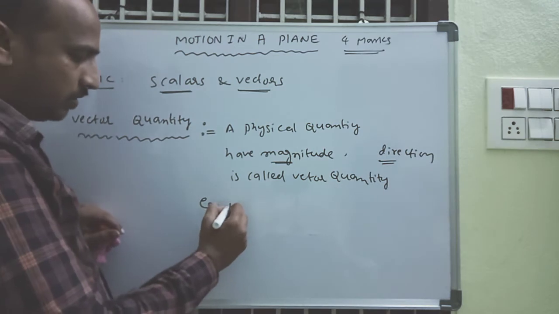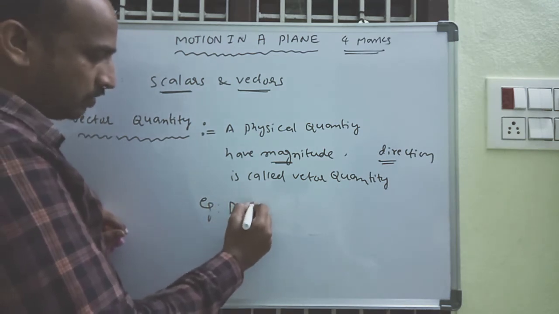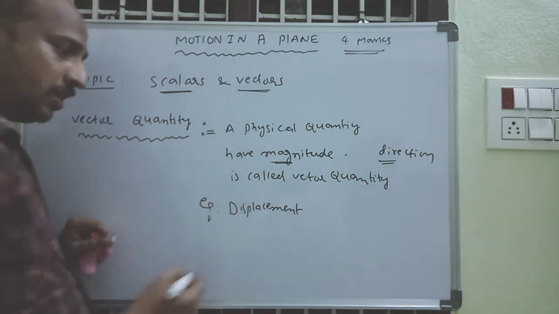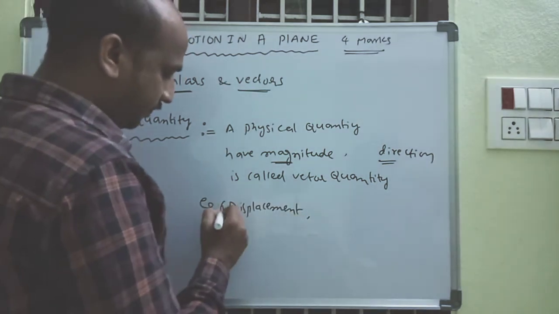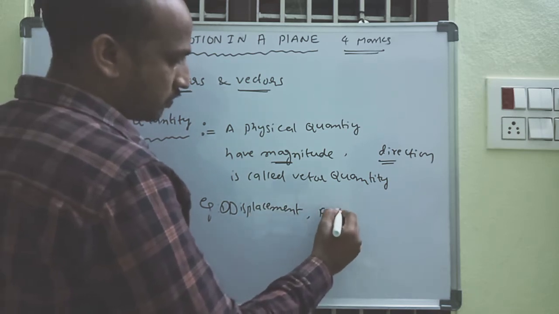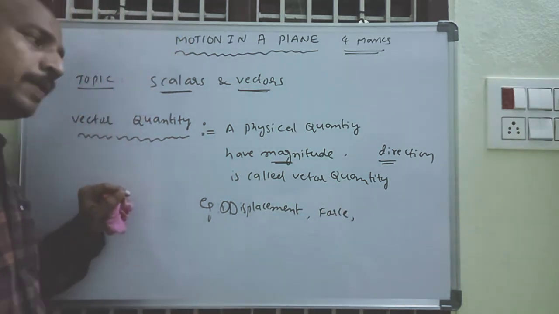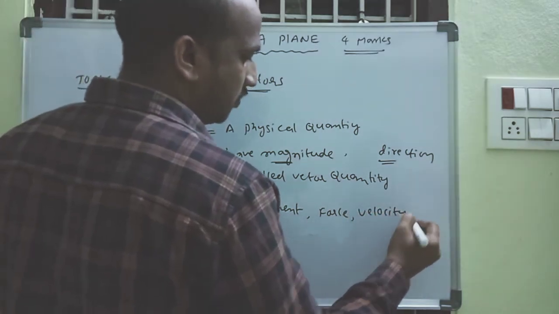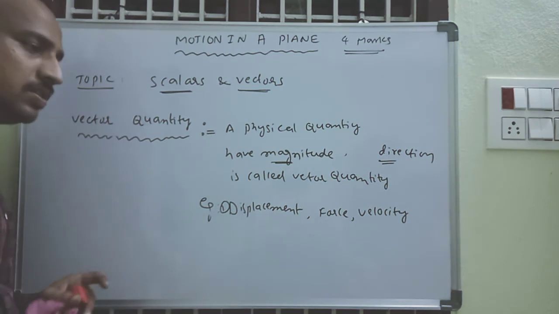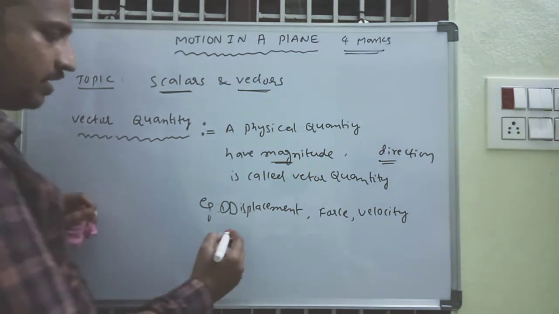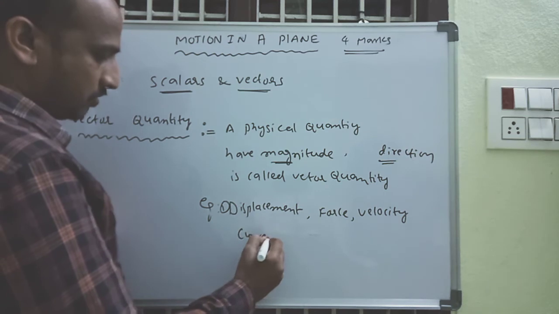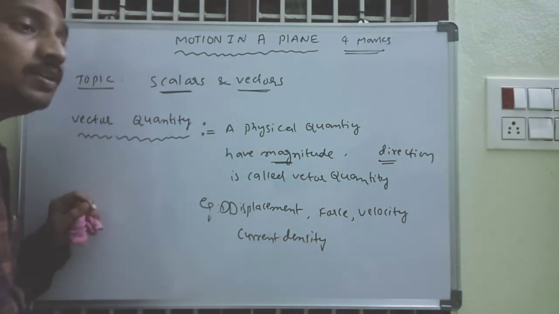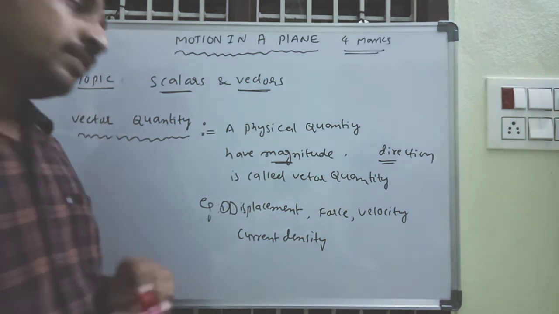For example, displacement is a vector quantity, and force is a vector quantity, and velocity is a vector quantity. And current density is a vector quantity, but electric current is a scalar quantity.